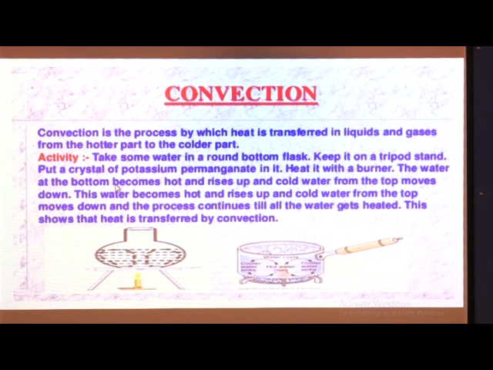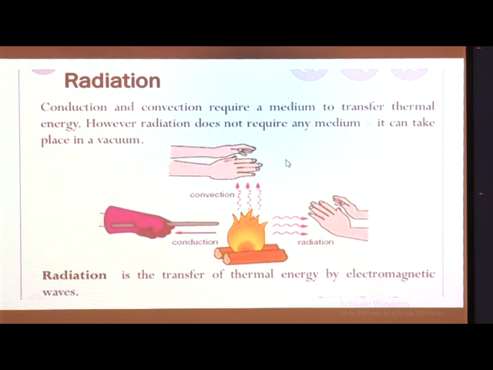So the violet particles move from the lower side to the upper side, and again some particles at the upper side move to the lower side. This is called convection. This activity is given to you to study this process known as convection.